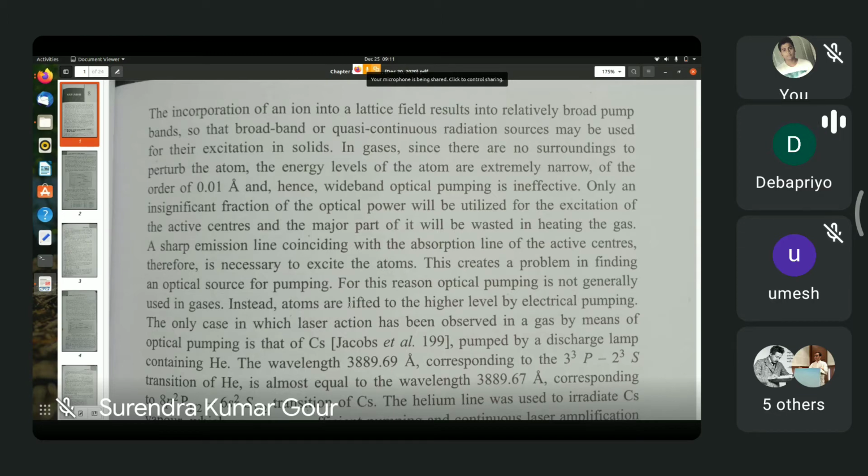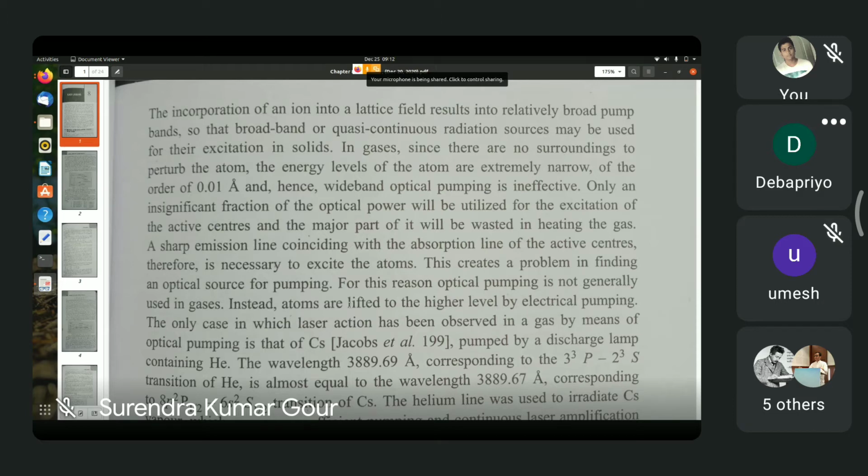Helium atoms can be readily excited electrically by bombarding them with electrons. And then these helium atoms can transfer their excitation energy to neon atoms, and then the subsequent transitions take place, and laser radiation is emitted.